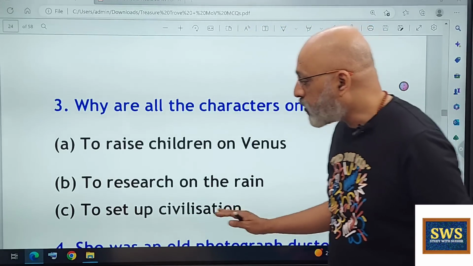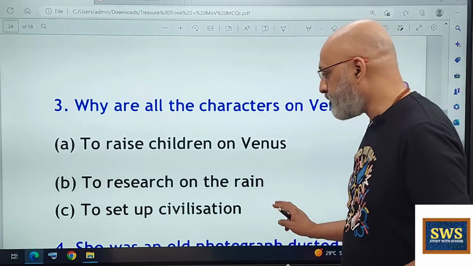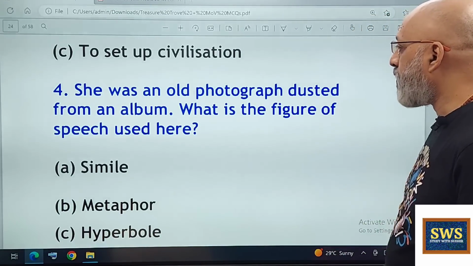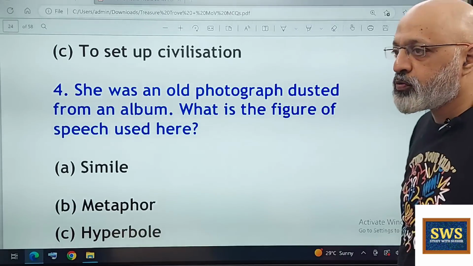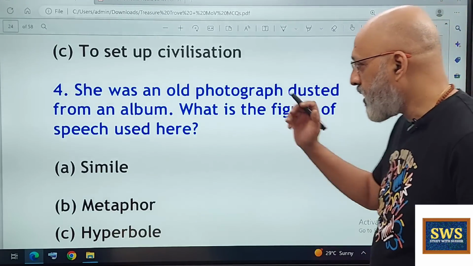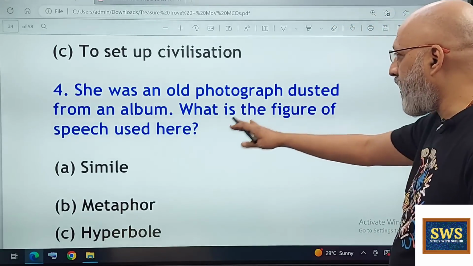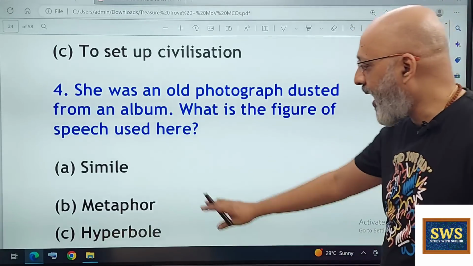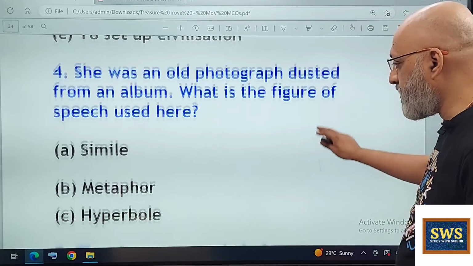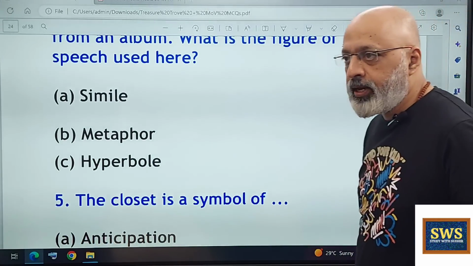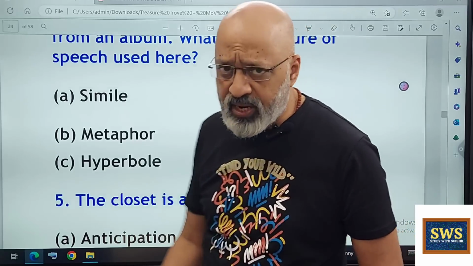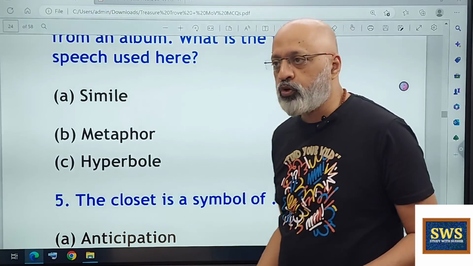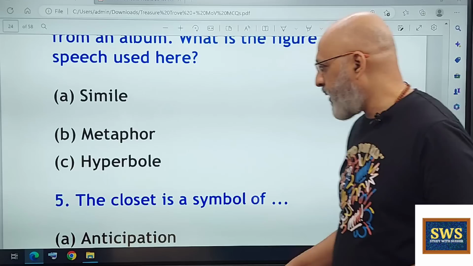Remember this. Okay, so option number C. "She was an old photograph dusted from an album." What is the figure of speech which has been used here? Simile? There is no "as" or "like" out here. So not a simile, not a hyperbole, and metaphor. Metaphor is the right one. Basically, Margaret's physical appearance has been compared to an old photograph which has become very pale.